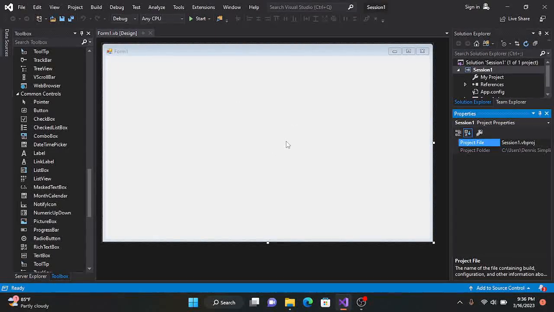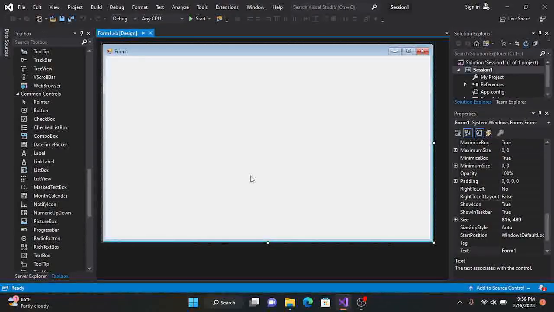So today, to get ourselves acquainted with the tools and the properties, we are going to be creating our first program. And as a programmer, mostly the first program we all learn to code is Hello World. So we are going to use some of the properties we can see here to create our first Hello World.